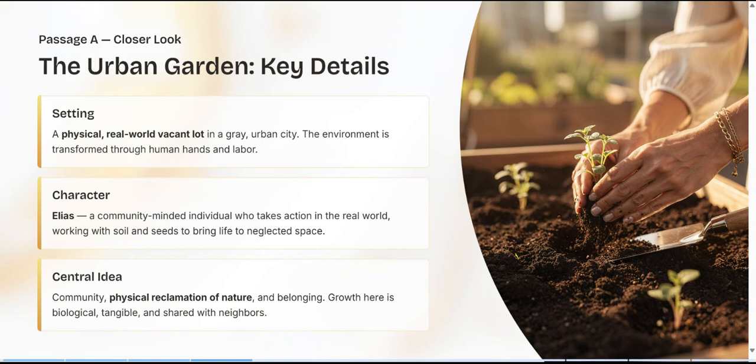Passage A, Closer Look. The Urban Garden Key Details. Setting, a physical, real-world vacant lot in a gray urban city. The environment is transformed through human hands and labor. Character, Elias, a community-minded individual who takes action in the real world, working with soil and seeds to bring life to neglected space. The central idea of that passage: community, physical reclamation of nature, and belonging. Growth here is biological, tangible, and shared with neighbors.